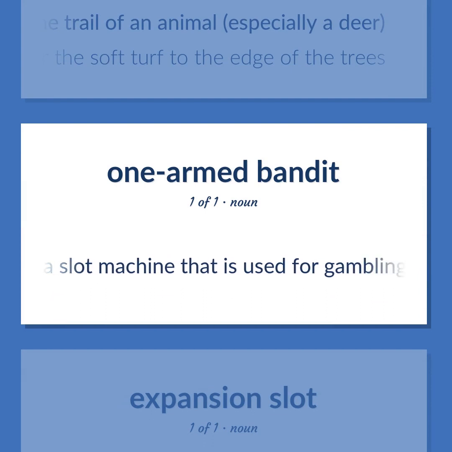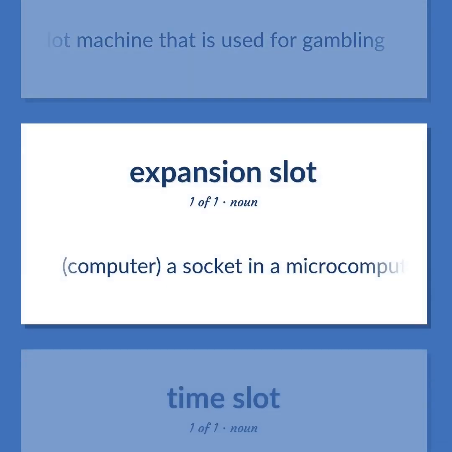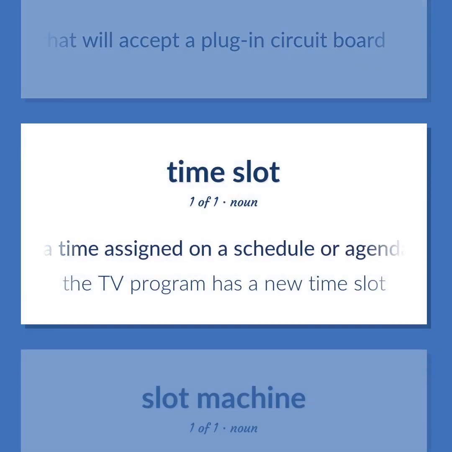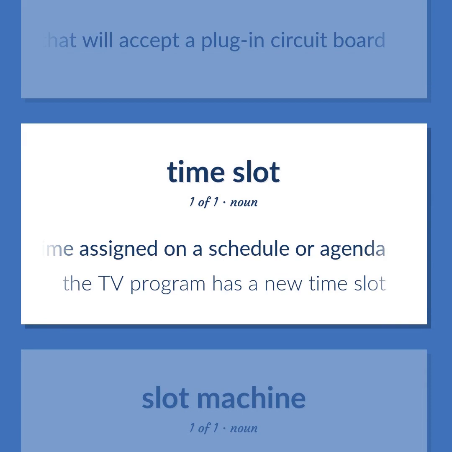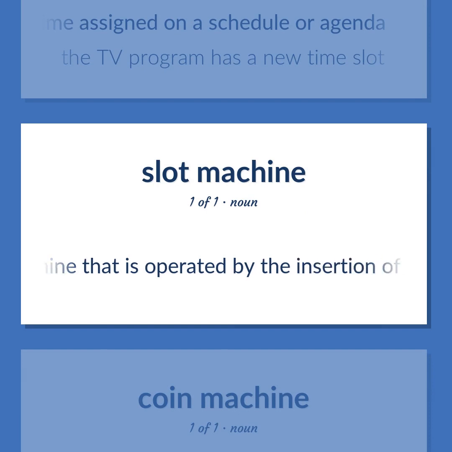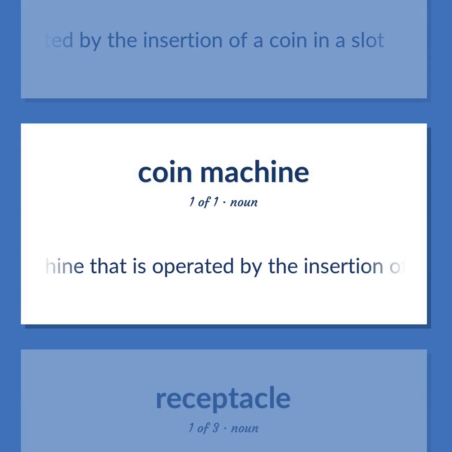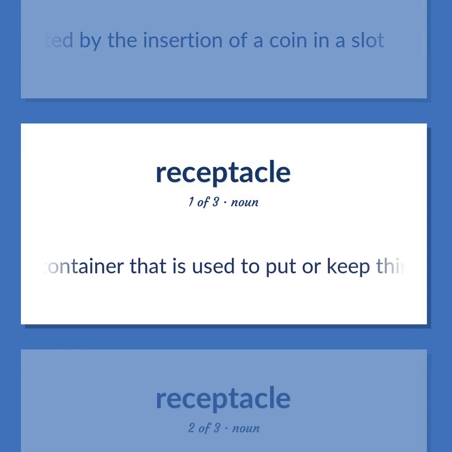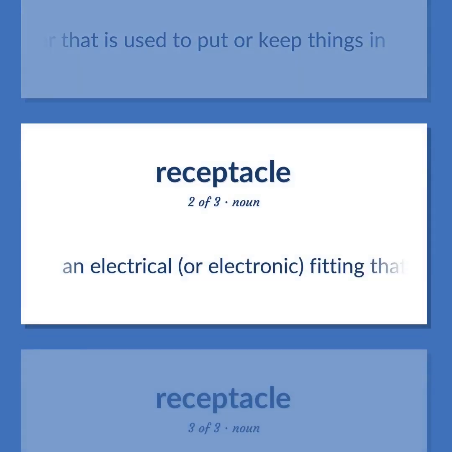A slot machine that is used for gambling. Computer. A socket in a microcomputer that will accept a plug-in circuit board. A time assigned on a schedule or agenda. The TV program has a new time slot. A machine that is operated by the insertion of a coin in a slot. A container that is used to put or keep things in. An electrical, or electronic, fitting that is connected to a source of power and equipped to receive an insert.